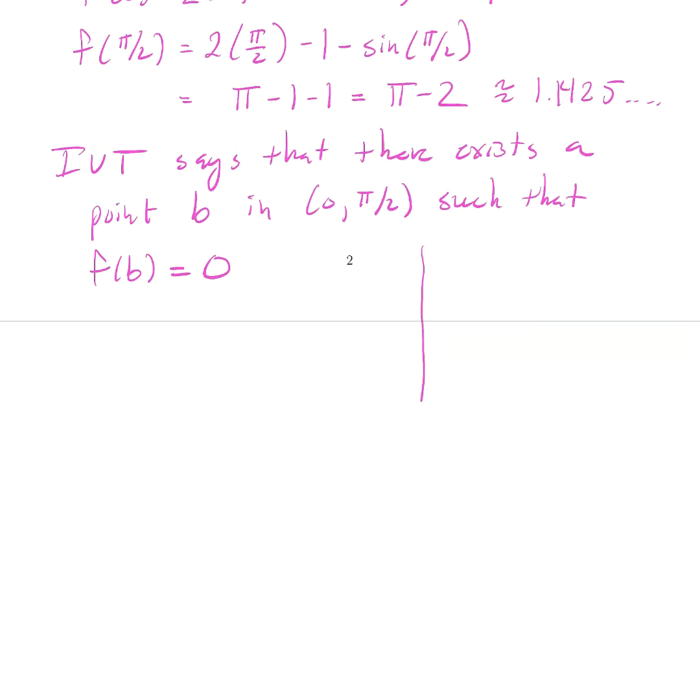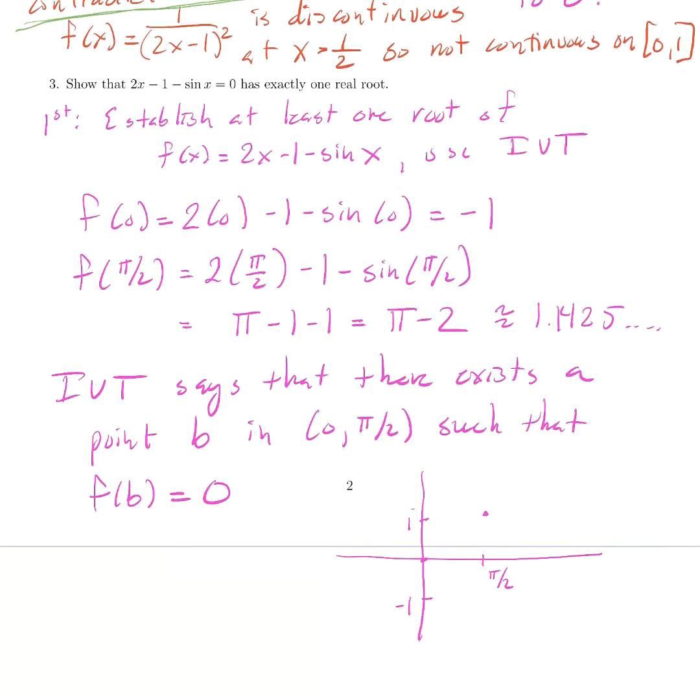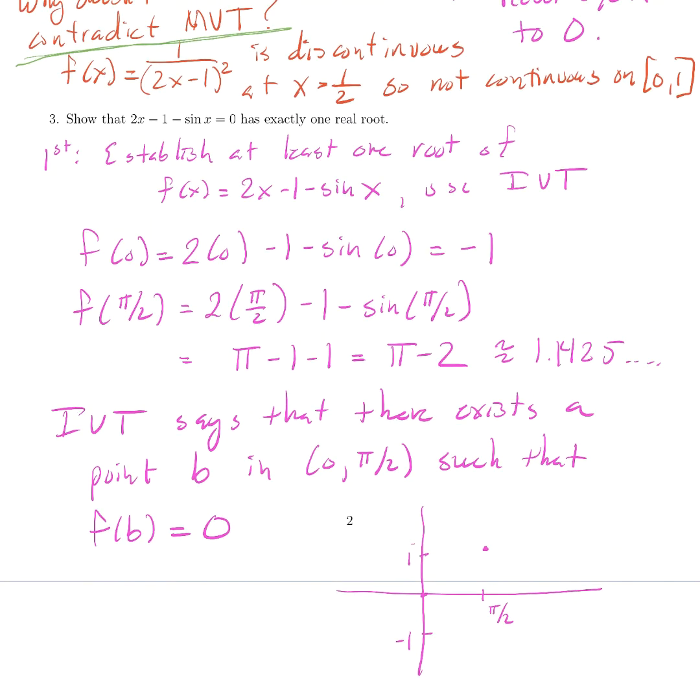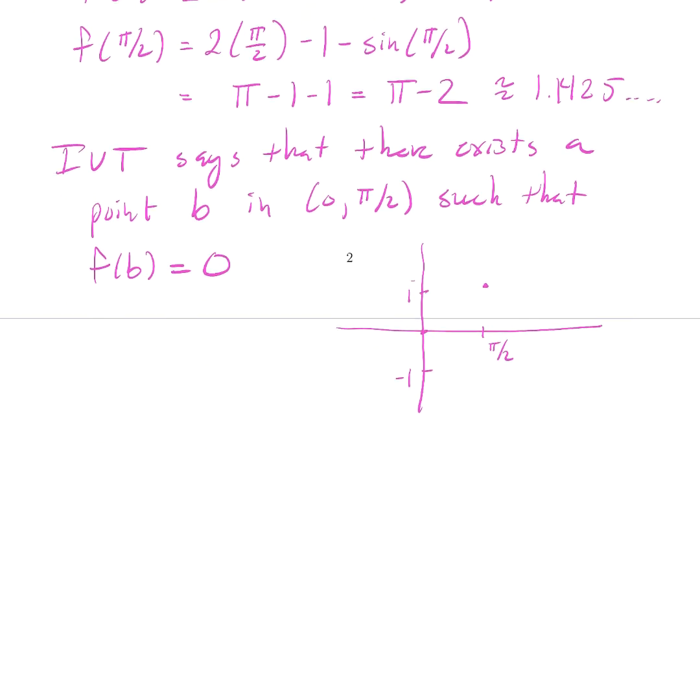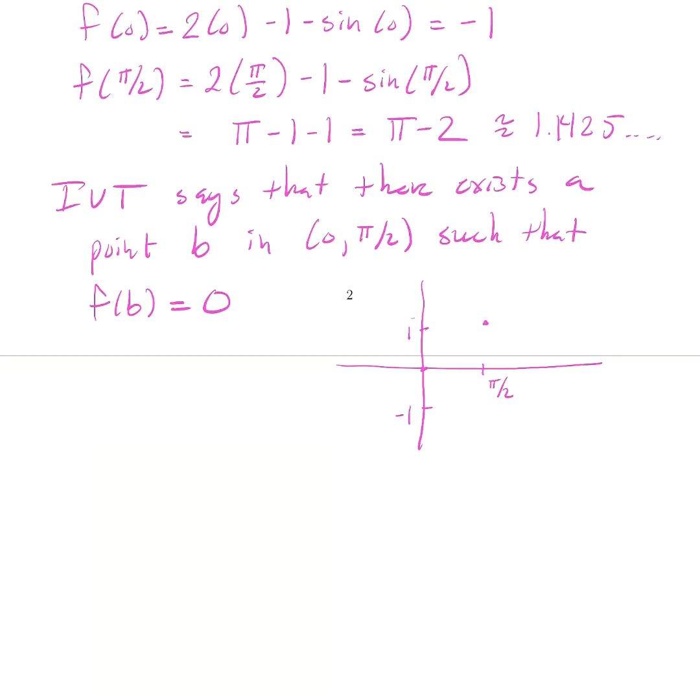What is it really saying in pictures? Well, we know at 0, the output of this function is negative 1. At pi over 2, the output of this function is slightly larger than 1. Our function is continuous. 2x minus 1 and sine x are continuous everywhere, so the function is continuous everywhere. That's why we can apply the intermediate value theorem.